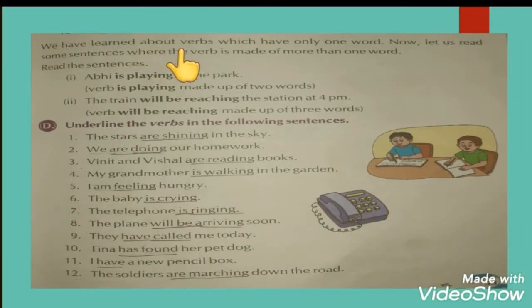We have learned about verbs which have only one word. Now let us read some sentences where the verb is made of more than one word. Read the sentences. Abhi is playing in the park. Here is playing, both of these words combine and form the verb of two words. The train will be reaching the station at 4 p.m. The verb will be reaching is made up of three words.